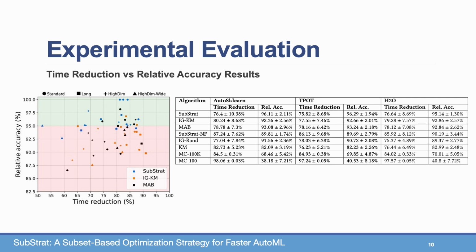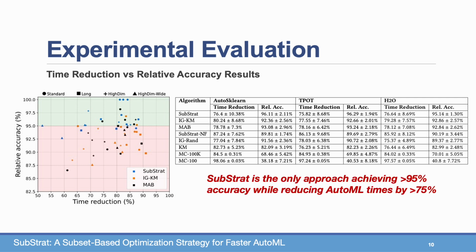On the left-hand side plot, you can see the results per dataset, and the green area symbolizes a reduction which is smaller than 5%. See, most points in the green area are from Substrate. So Substrate is the only approach that achieves almost consistently over 95% relative accuracy while reducing times by more than 70% of the full calculations.